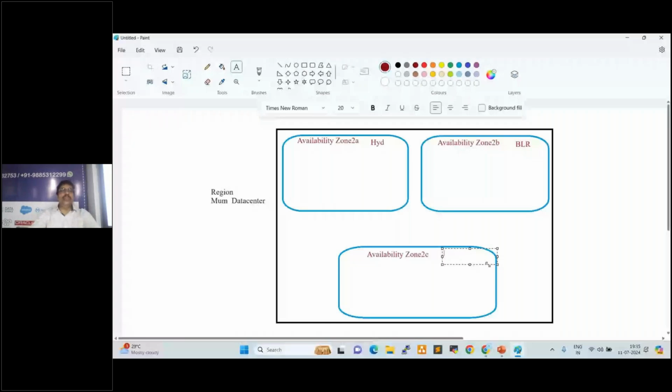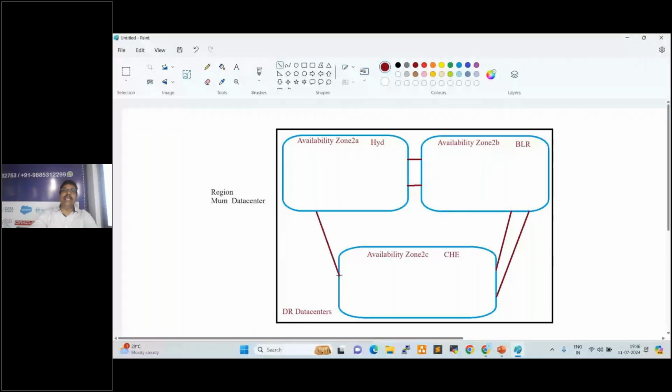These zones we are calling data centers. So every minute, data will replicate from one zone to another zone. Why will the data be replicated? Replication is already enabled by AWS, right? From one zone to another zone, data will be replicated. So for example, if one service or one data is created here, that will be replicated to the other data center.